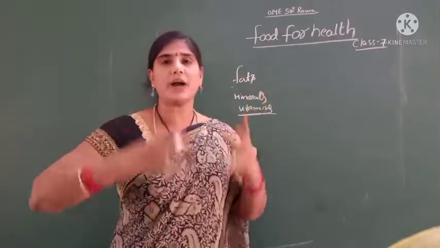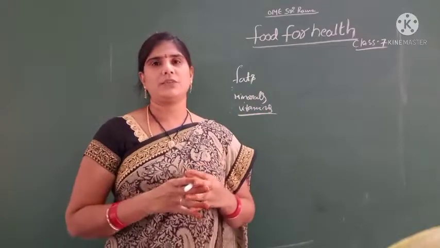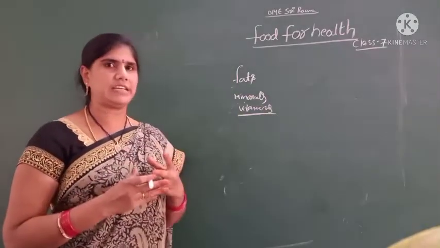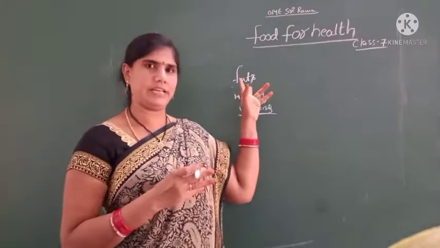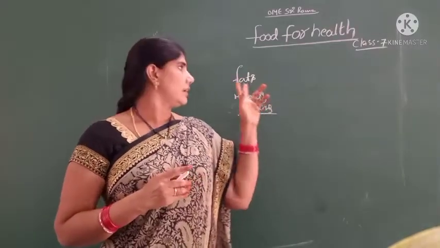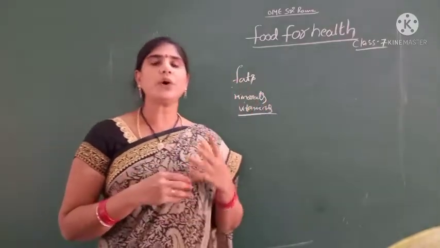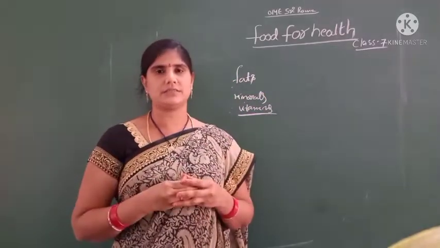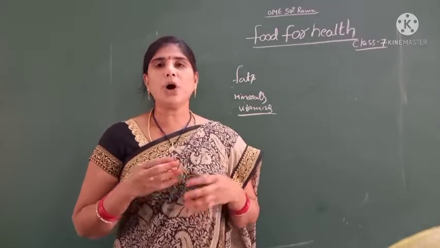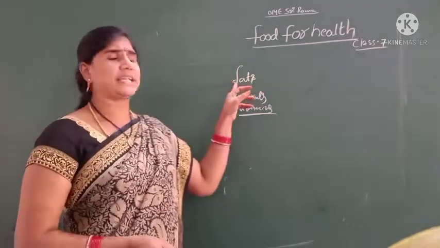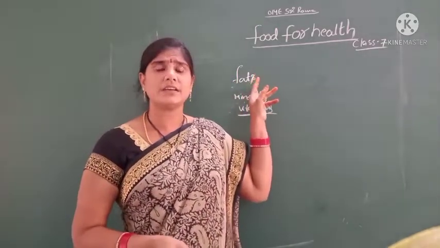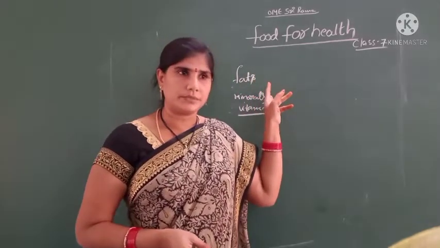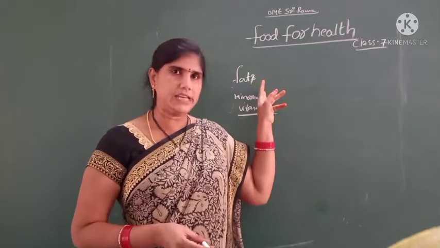Fats in our body are a fuel of energy. They contain more energy than carbohydrates. Give some examples of fats: oil, butter, ghee.